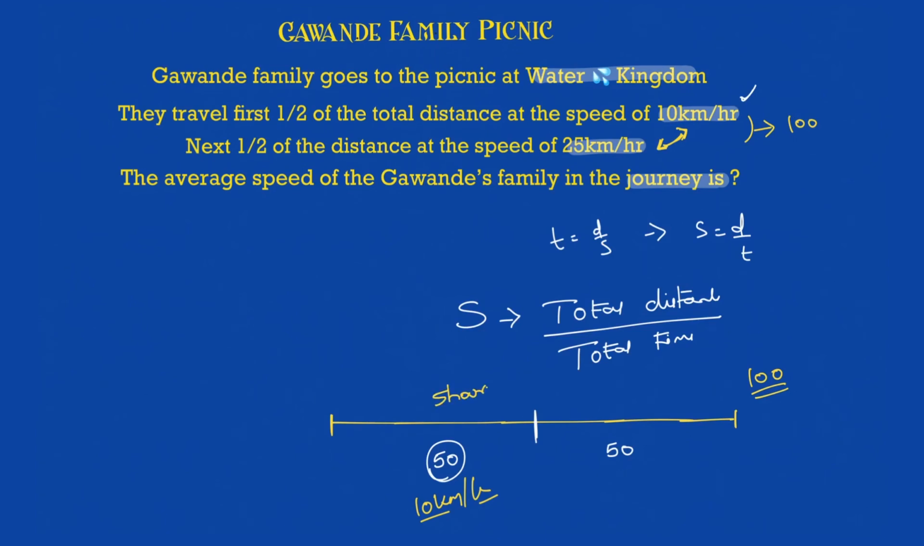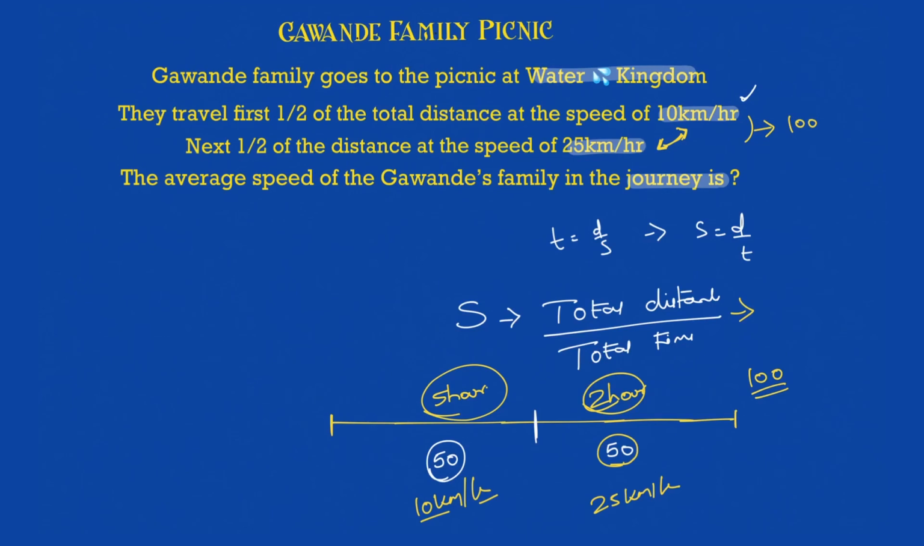Similarly, time taken is 5 hours to travel the first half. Now let's go on to the next half at the speed of 25. So I have to travel 50, and I am traveling at the speed of 25 km per hour. How much time will it take? 2 hours. Okay, I got it. This is what I was looking for.